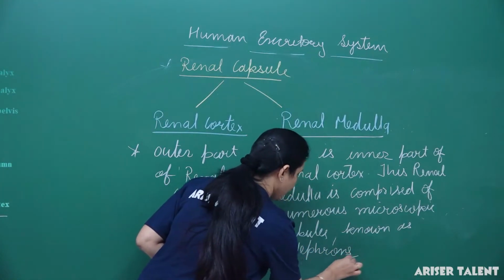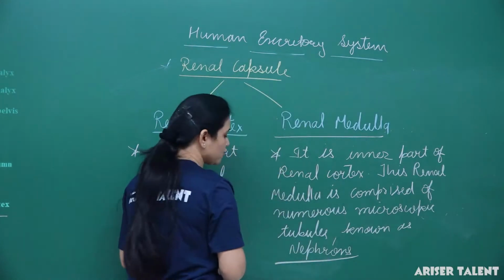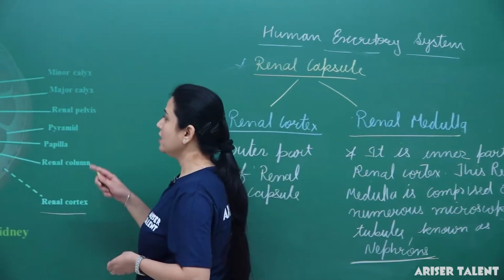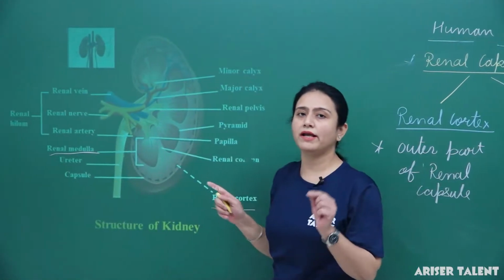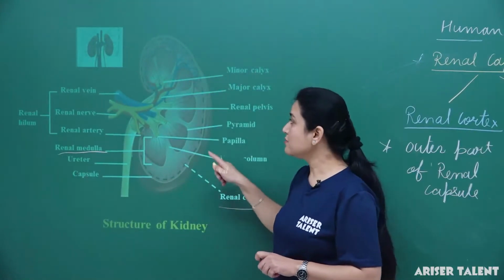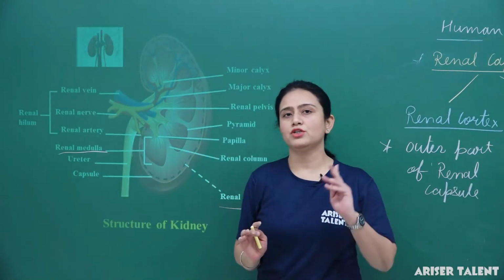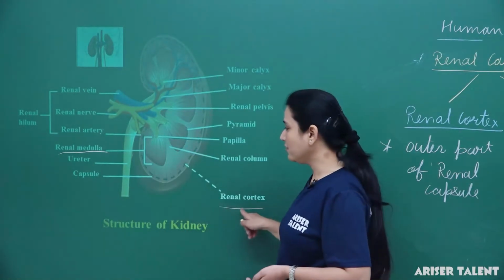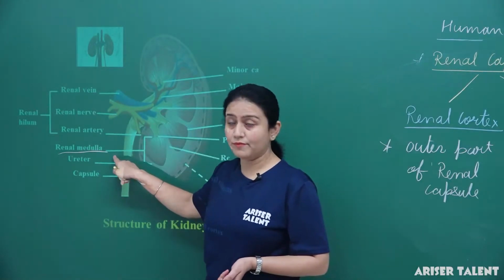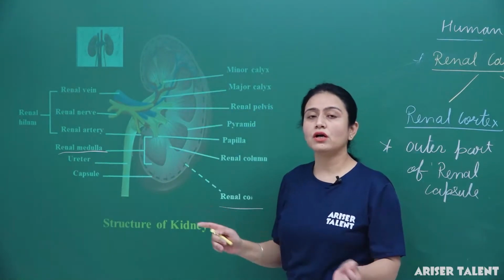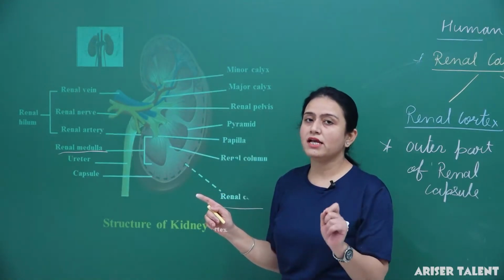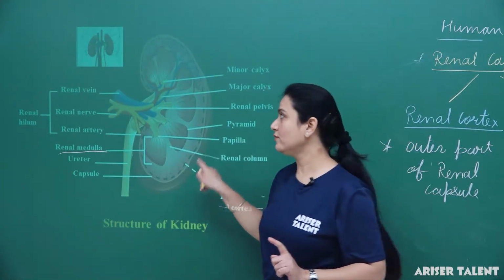Okay, and these nephrons are the structural and functional unit of the kidney. Fine, so come to the diagram again. Each kidney is covered by a tough fibrous connective tissue, which is known as the renal capsule. This is divided into two parts. The outer one is known as the renal cortex, and the inner part is known as the renal medulla. The renal medulla is comprised of numerous microscopic tubules known as nephrons, and these nephrons are the structural and functional unit of the kidney.